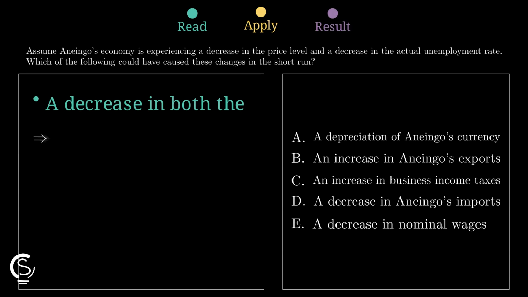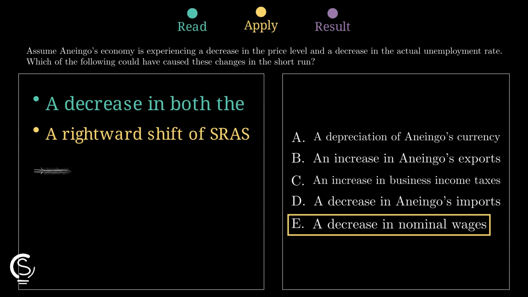Now test the choices. Lower nominal wages reduce firms' production costs, shift SRAS right, and create exactly that lower price, lower unemployment short-run result.